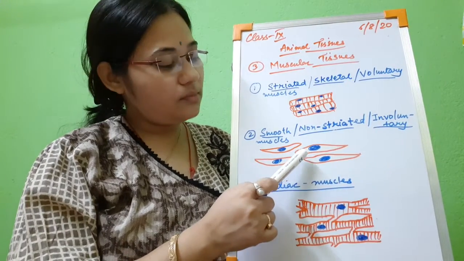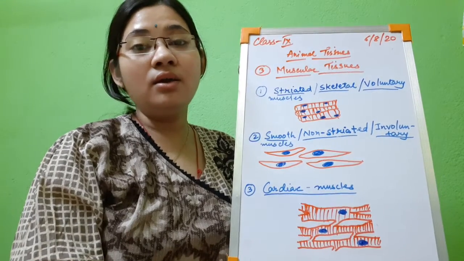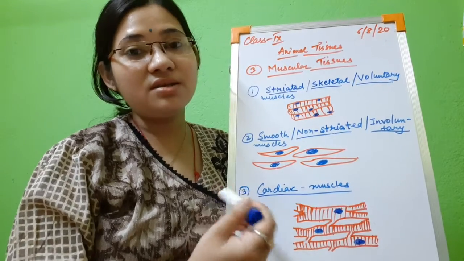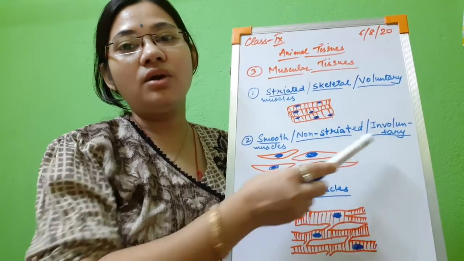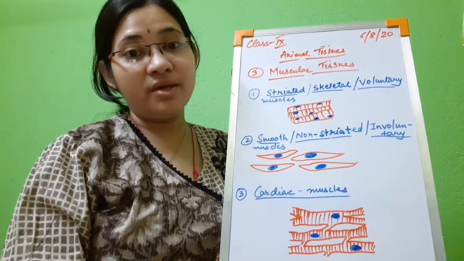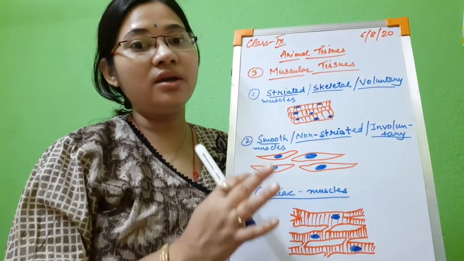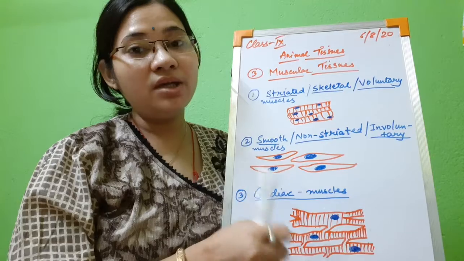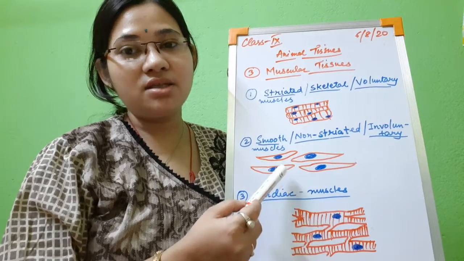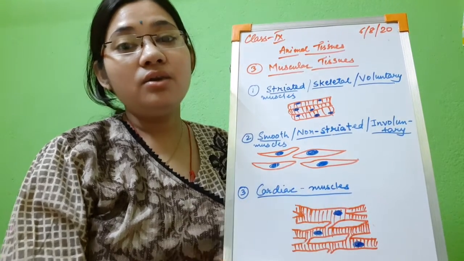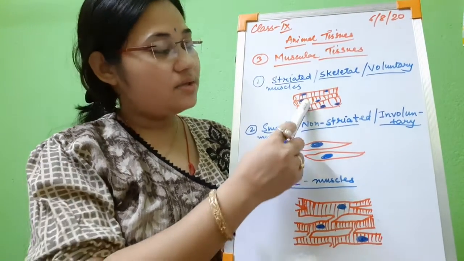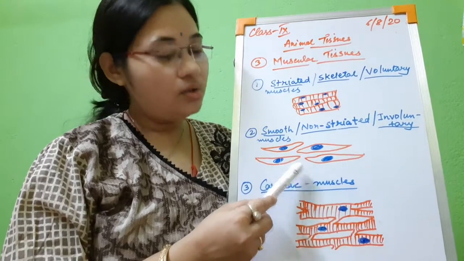That is why. And these muscles are present in the internal organs like the digestive system or the urinary system or the respiratory system inside the body. And these muscles are called involuntary because they are not under our will. So we cannot move these muscles. These muscles are not under our power to control their movement. That is why they are called involuntary muscles or involuntary in nature. What is their shape? Spindle shaped, and they are uninucleated. Uninucleated means a single cell has only one nucleus, whereas this was multinucleated. So these are uninucleated.